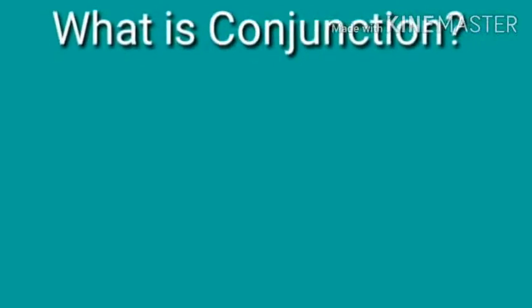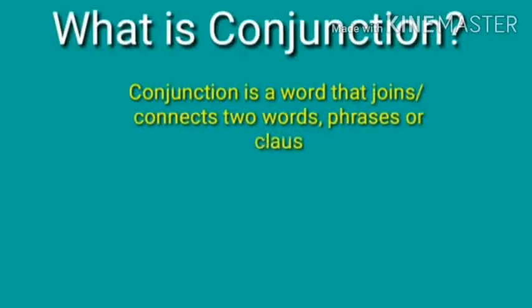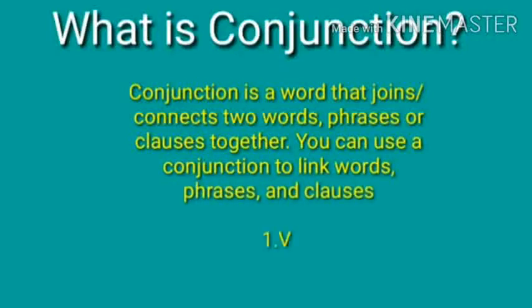Hi children. What is a conjunction? We shall learn now. This is an important question, and this part, conjunction, is an important topic that we all have to learn, because conjunction has got a special place in the English language. For example, a junction is the place where two things join. So a conjunction in the English language is used for joining two words or two phrases or two sentences.